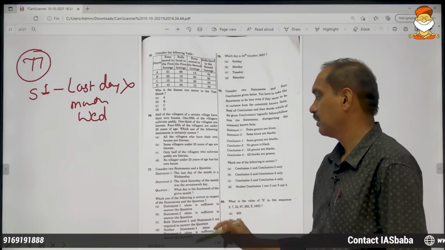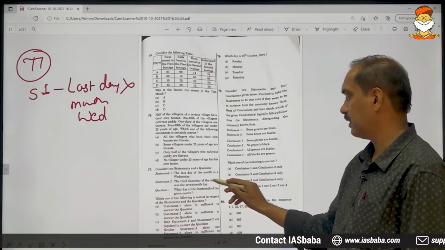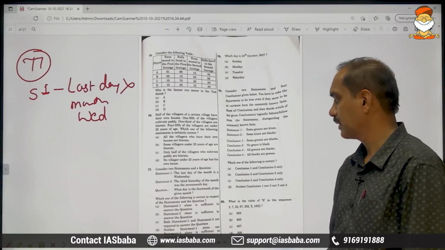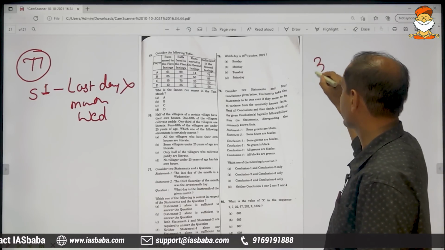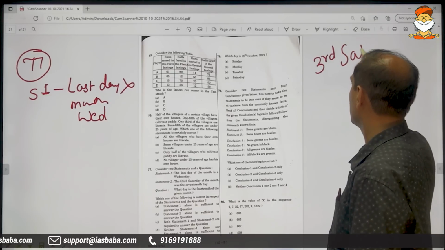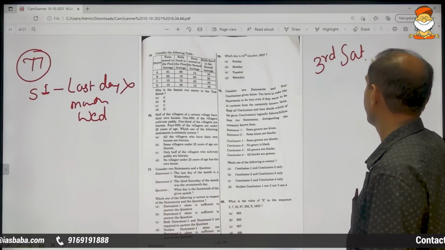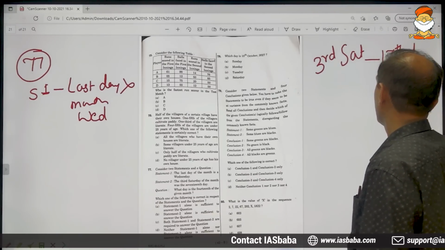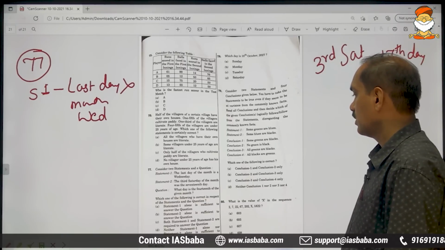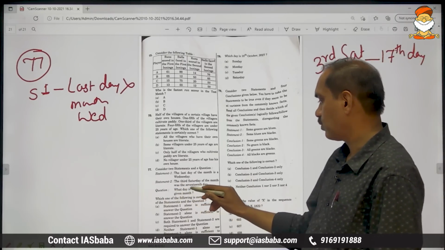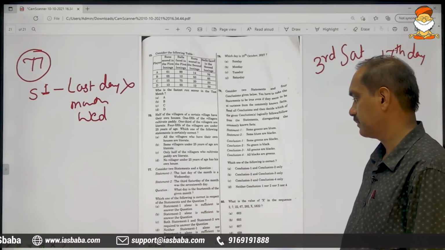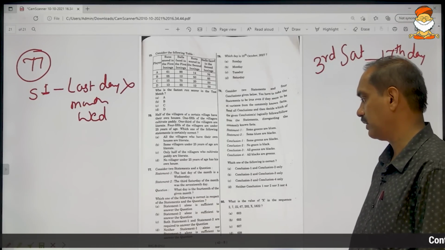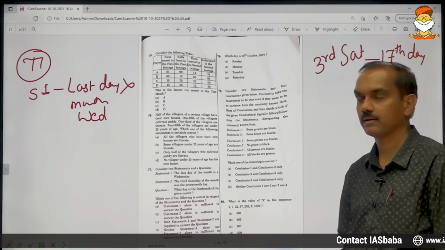Okay. Moving on to statement number 2, the third Saturday of the month was the 17th day. Now coming to the question part, what day is the 14th of the given month?